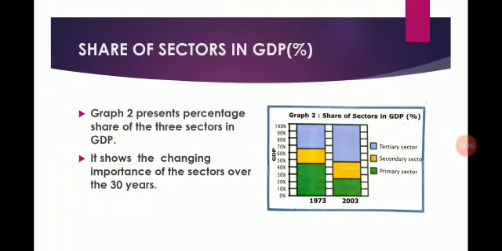Over the 30 years between 1973 and 2003, while production in all three sectors increased, it has increased the most in the tertiary sector. Now the GDP share, we have seen that it has increased in the tertiary sector. So that kind of change we have seen in this graph.